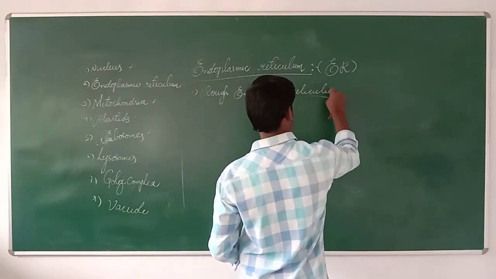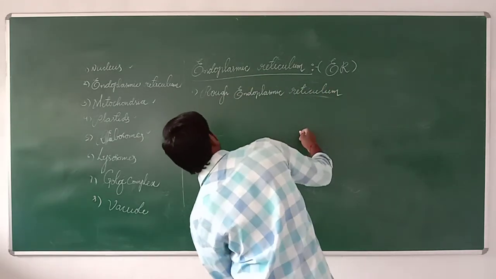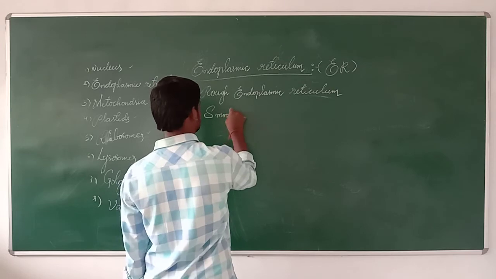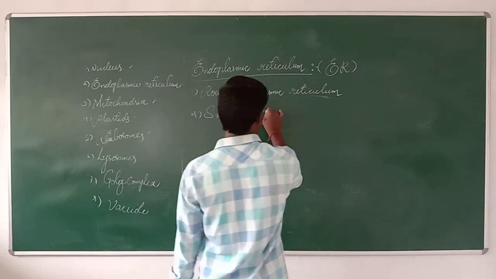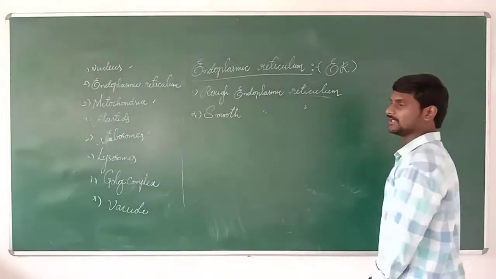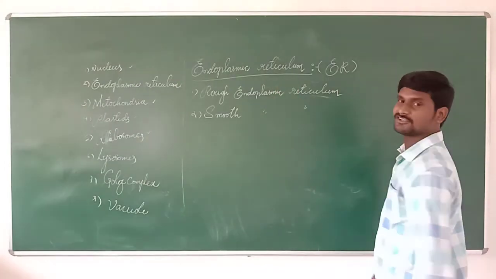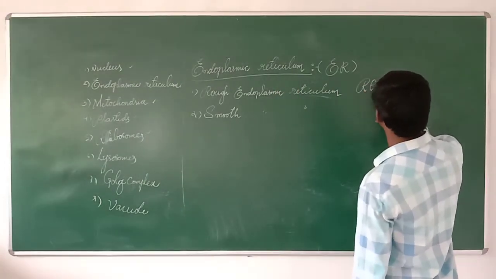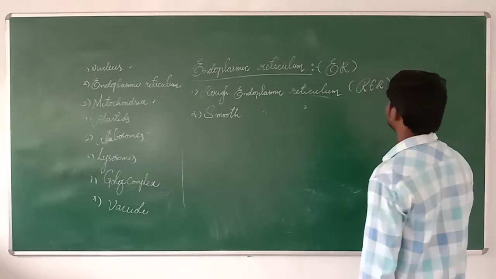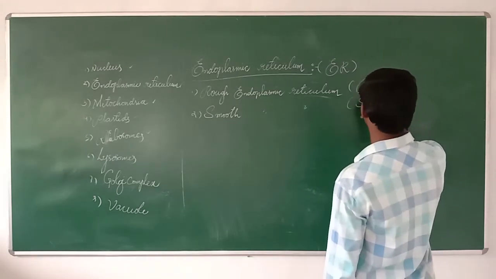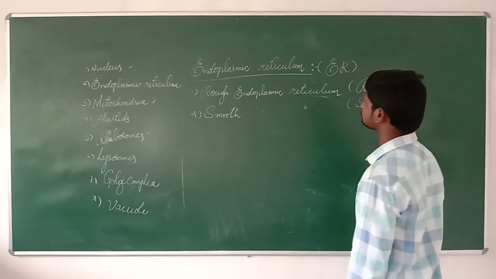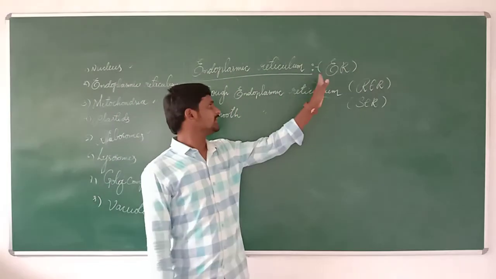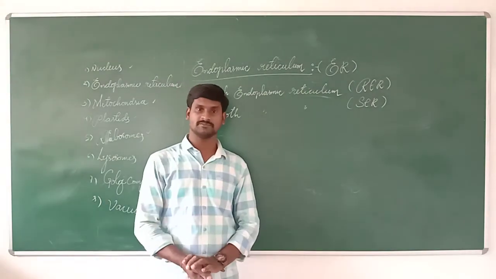The second one is called smooth endoplasmic reticulum. So two types: rough endoplasmic reticulum and smooth endoplasmic reticulum. Rough endoplasmic reticulum is also called RER, and smooth endoplasmic reticulum is also called SER.